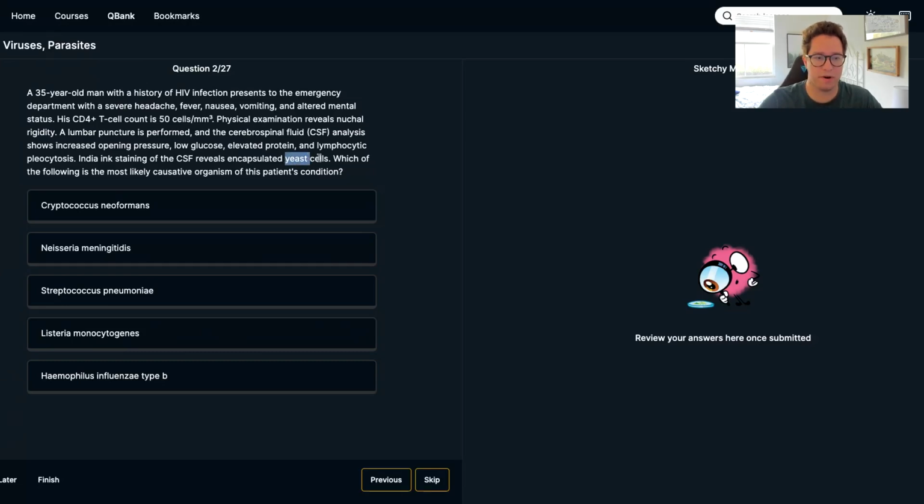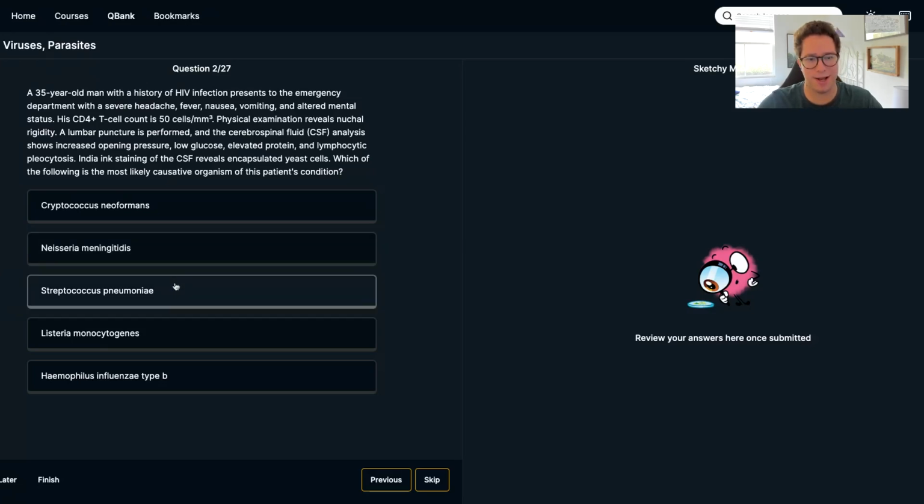So which of the following caused this? All right, so Cryptococcus neoformans, totally a fungus, totally an AIDS defining illness and can present with all of this stuff. So this is the highest on my differential right now. Neisseria meningitidis. It can't be this just purely because of the encapsulated yeast cells. This patient is presenting with meningitis or something along those lines. We also don't do India ink staining for Neisseria, so unlikely.